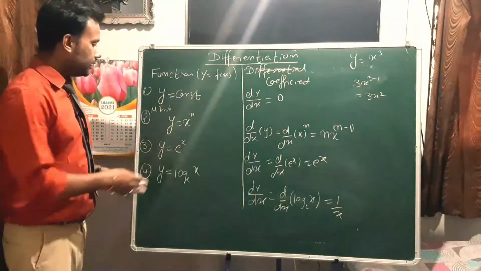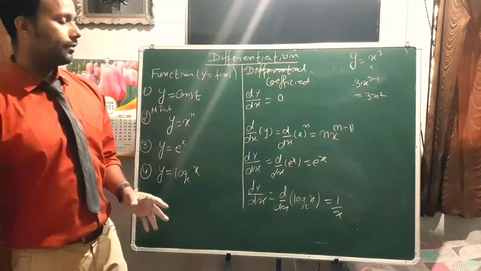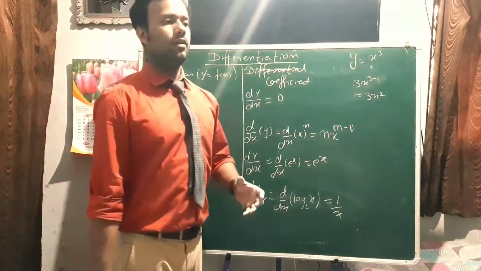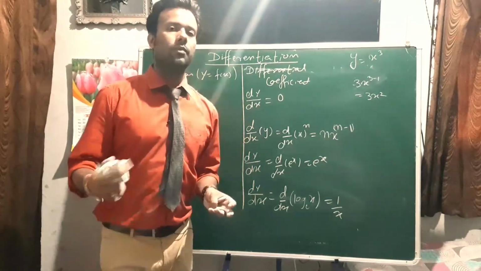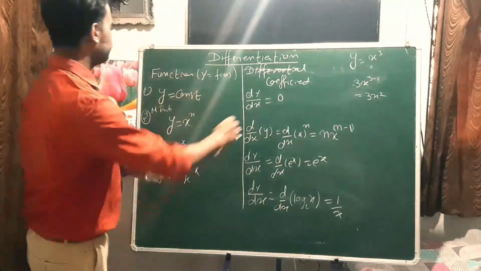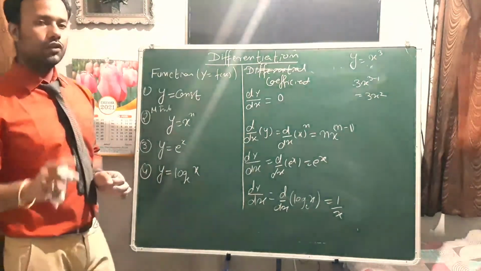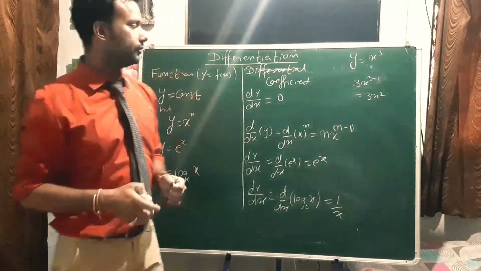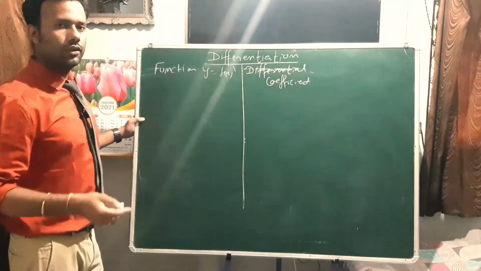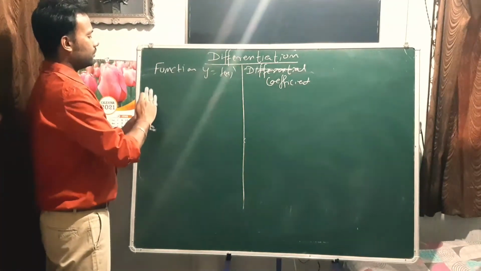These are the algebraical or arithmetical coefficients. Now if we have any trigonometrical coefficient like sine or cos, then what will be the formula? Let's see. You can take a screenshot because this is a very important formula. You must note these in your notebook, right? It's very, very important.